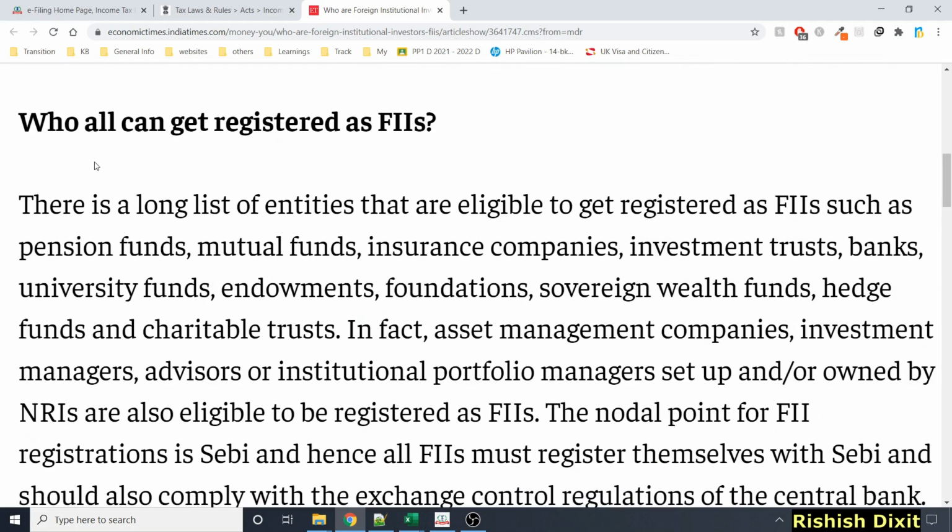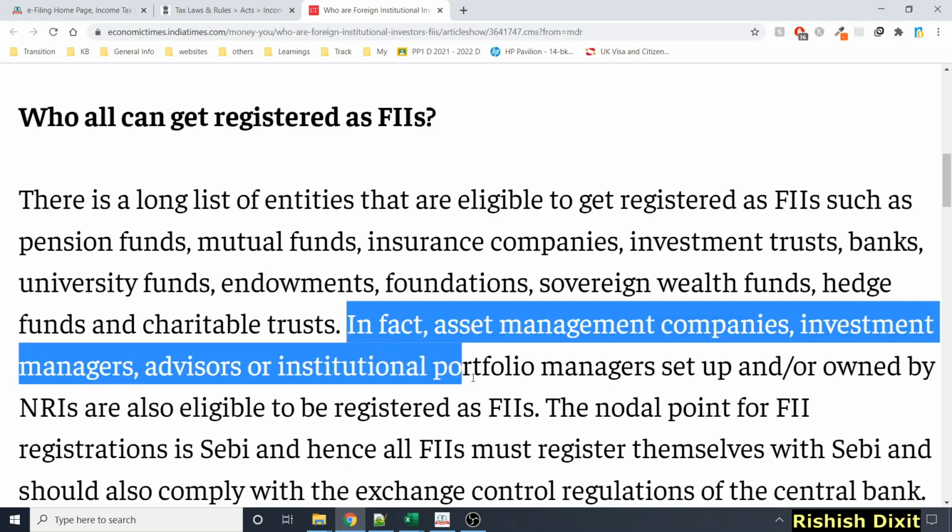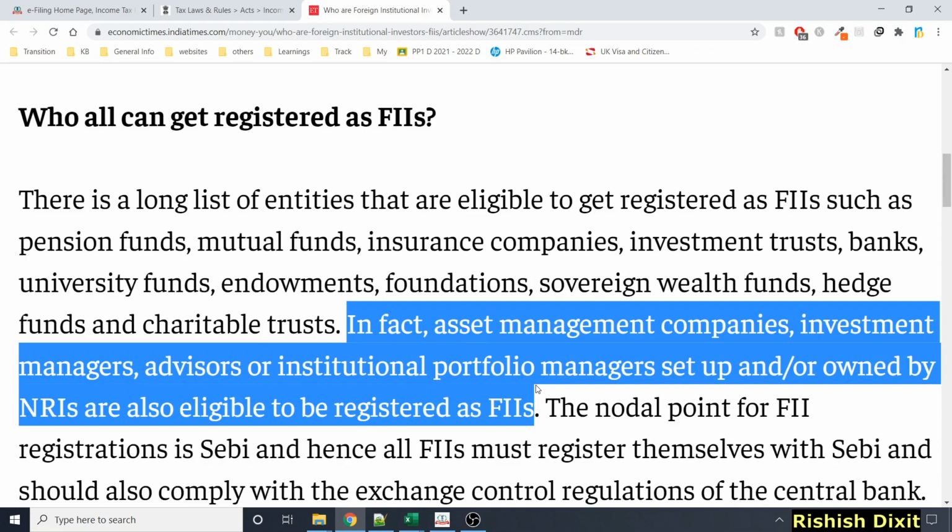And if you ask who all can get registered as FIIs, here you can see there's a long list of entities that are eligible to get registered as FIIs, such as pension funds, mutual funds, insurance companies and so on. In fact, asset management companies, investment managers, advisors, or institutional portfolio managers set up and/or owned by NRIs are also eligible to be registered as FIIs.